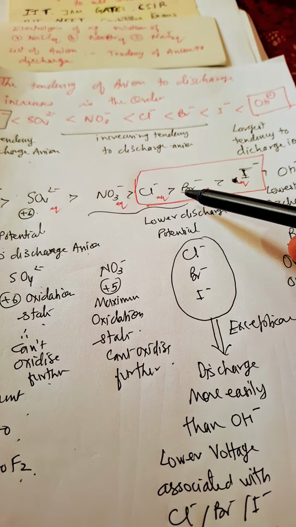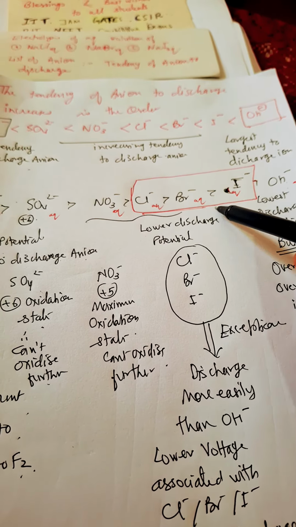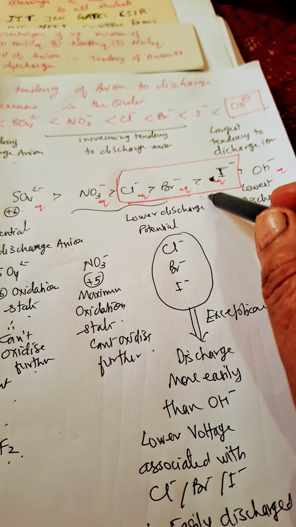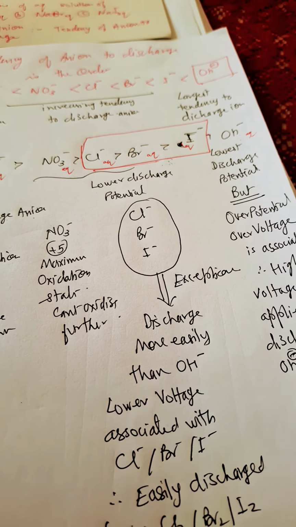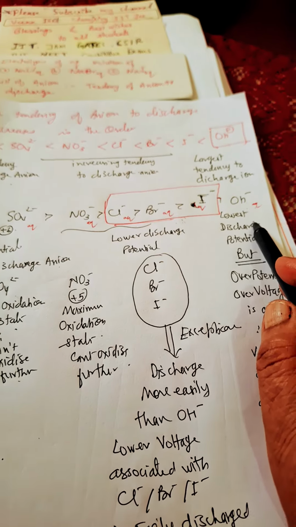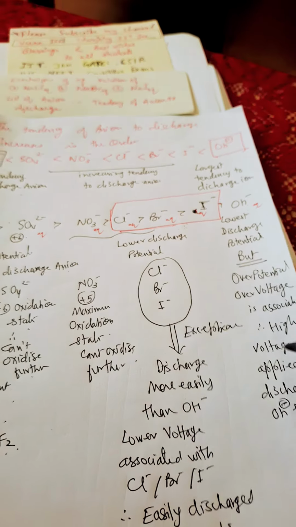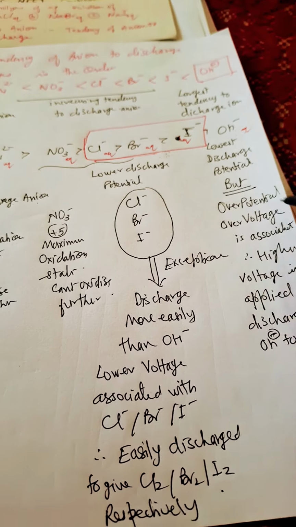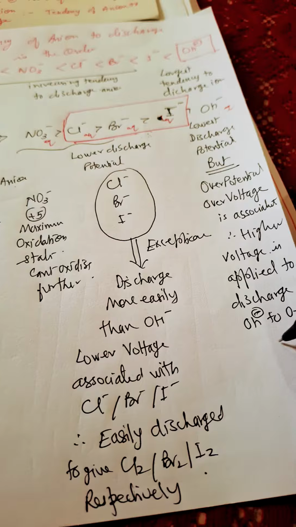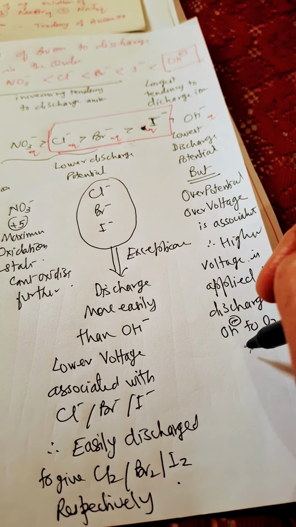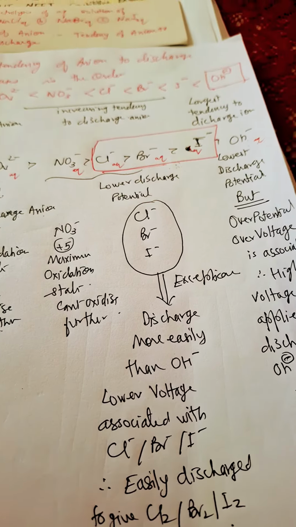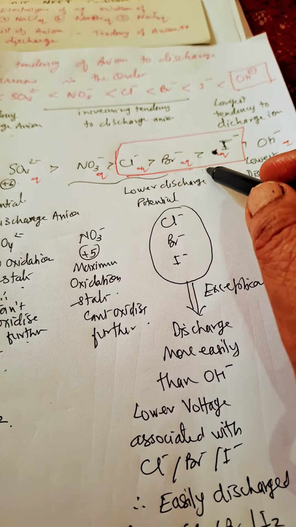Now we will go for Cl negative, Br negative, I negative. Although they have a somewhat larger discharge potential as compared to OH negative, still OH negative has the lowest discharge potential. It must be discharged and should give oxygen, but it requires a higher voltage, overvoltage we can say. At that time an extra amount of energy is required to get O2. So it is difficult to oxidize OH negative to O2 as compared to Cl negative, Br negative, and I negative.